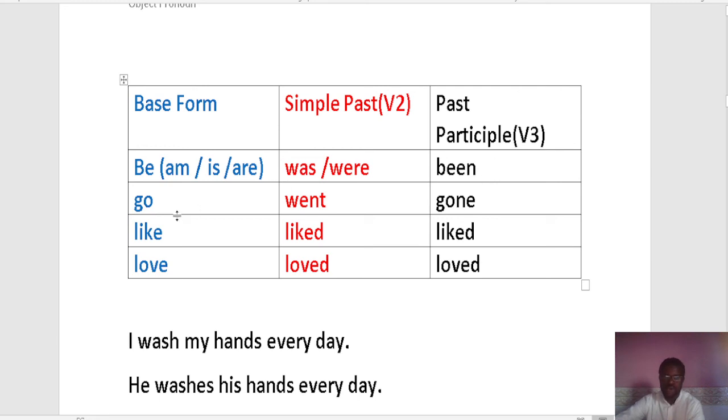Been. Go, went, gone. Like, liked, liked. Love, loved, loved. Okay? My mother loves me because my mother is she. So my mother loves me. That is present. I went to the supermarket yesterday. We'll talk about past. But I think we have to end the class here.